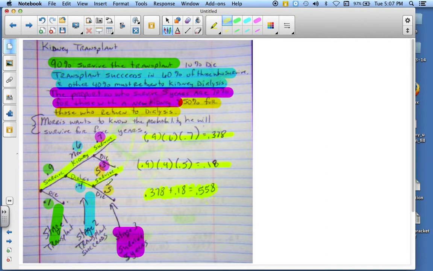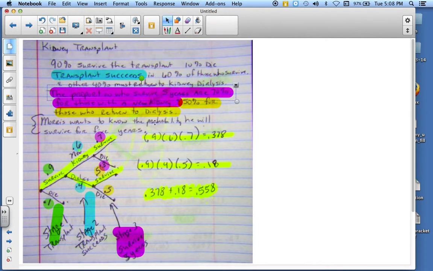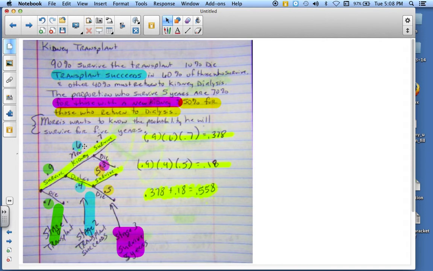Now, with all that being said, let me go ahead and erase all these highlighted areas because we're going to need this real quick. All right, so now you have stage 1, stage 2, and stage 3. All right, almost done here.